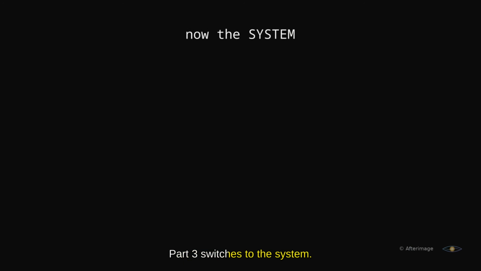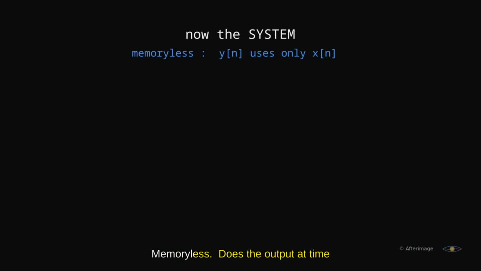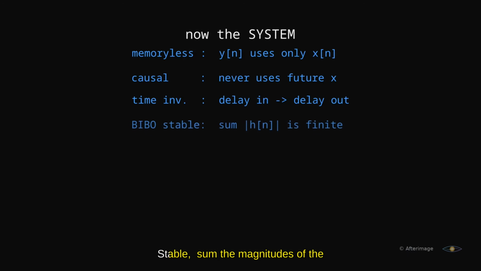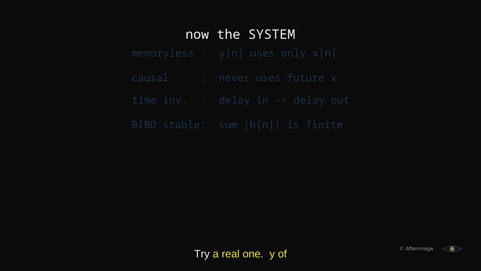Part 3 switches to the system. 4 properties, 4 fast tests. Memoryless. Does the output at time n use only the input at time n? Causal. Does it ever peek at future inputs? If so, you cannot build it. Time invariant. Delay the input and the output should only be delayed. Stable. Sum the magnitudes of the impulse response. Finite sum, stable system. Try a real one.